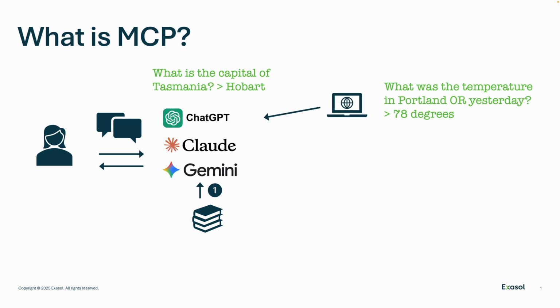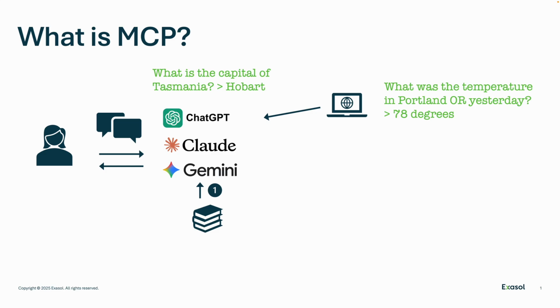Well, one of the easiest ways is to give the LLM access to the internet, and then it can look up what the weather was in Portland, Oregon yesterday and tell me that it was 78 degrees and likely a little bit rainy. So that's fantastic. That means that we have all of this information as well as more additional recent information that we can get via our language models and our AIs.